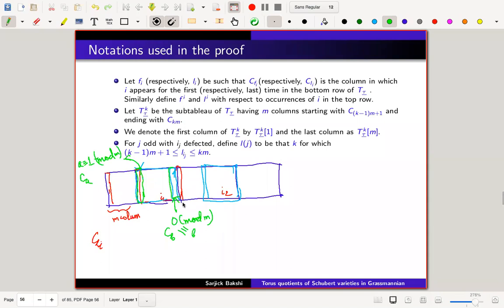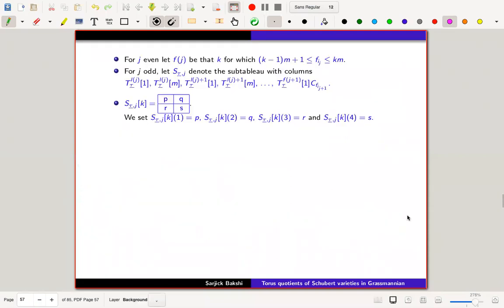And if we zoom in here, we have basically extracted out this is 1 mod M, this is 0 mod M, and then again 1 mod M, 0 mod M, and so on. So this is how we have set up the notations.